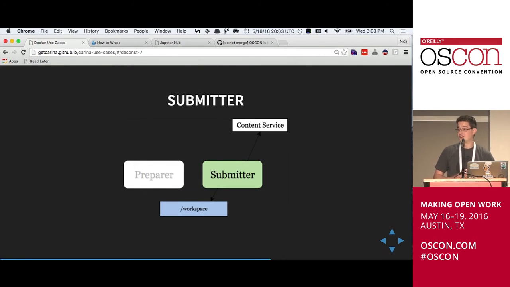The second container is common to all of the shared functionality among all the different kinds of content repositories we support, which is the submitter. What the submitter does is traverse the output directories from the preparers, look for all those JSON documents and assets and so on, fingerprint them, query an API to see what's changed, pack the stuff that's new into a tarball, and submit it.